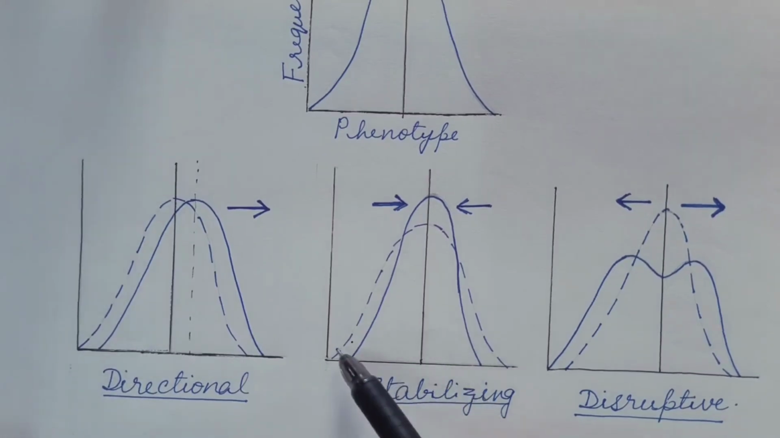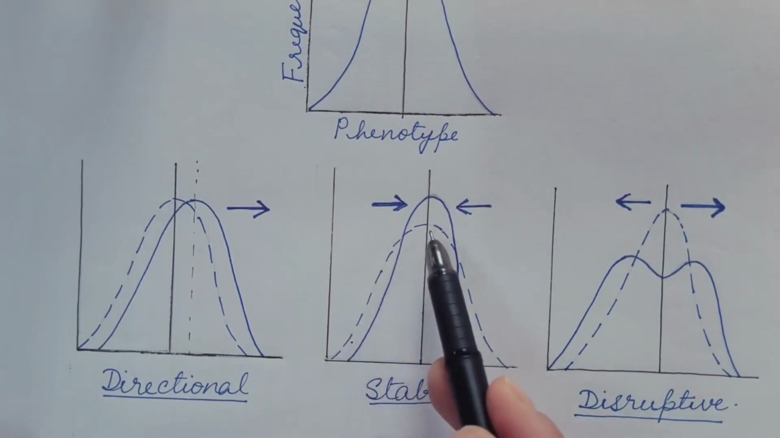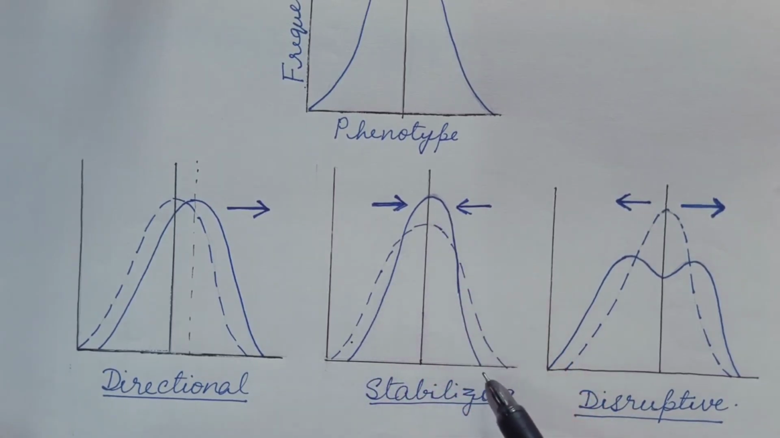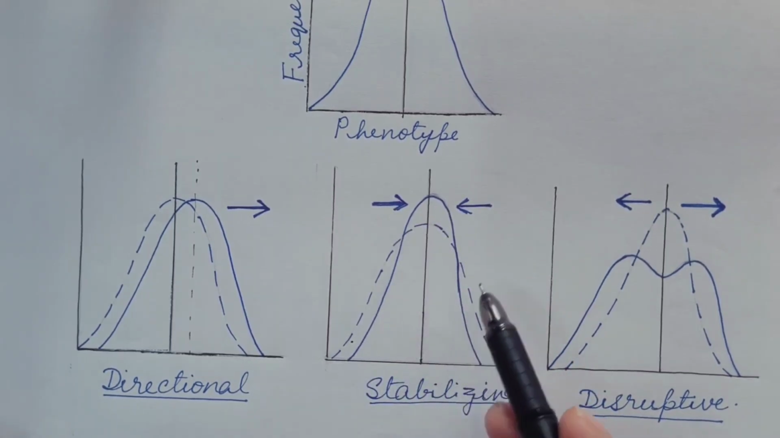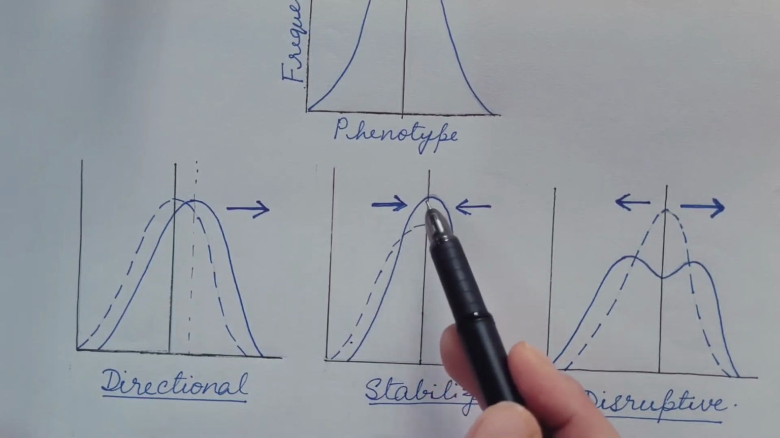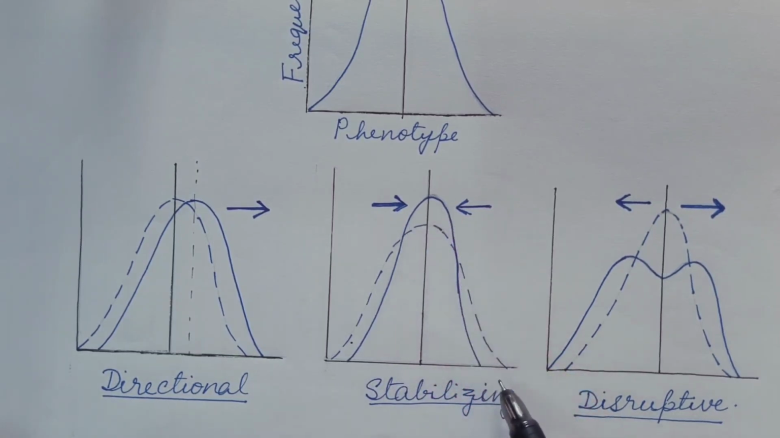Second is the stabilizing selection. The dotted lines show the graph before the selection and this is the graph after the selection. It takes place in the unchanging environment. Here the extreme phenotypes are eliminated and intermediate ones are favored.